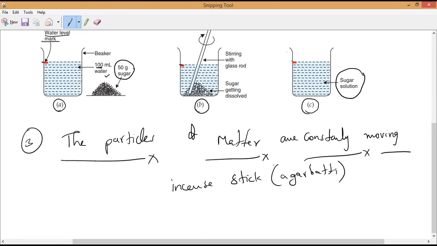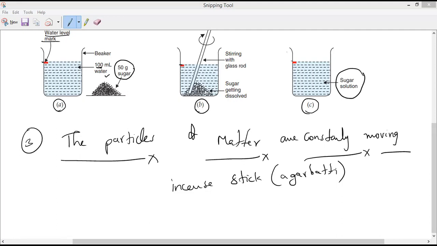So now, this is the experiment we can do: the particles of matter are constantly moving. The best evidence for this is diffusion and Brownian motion, which we already studied. Yes or no, guys? What do you mean by Brownian motion?